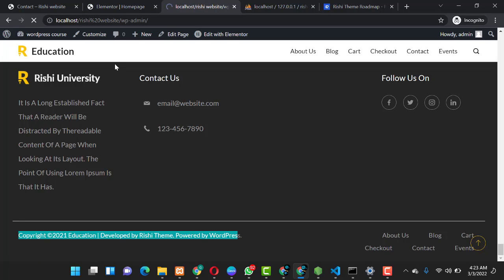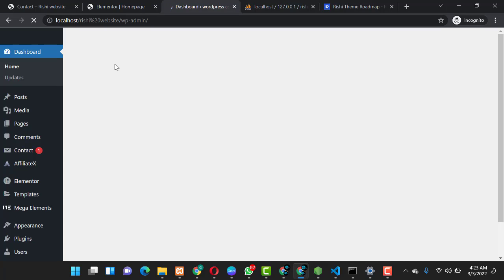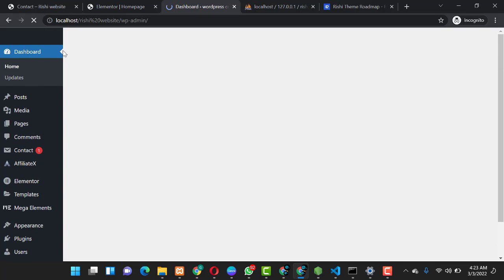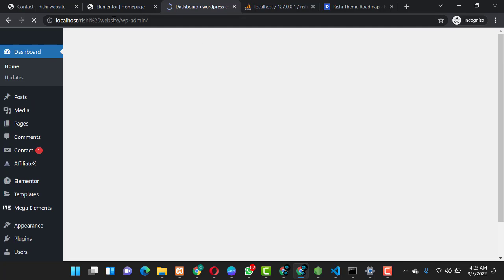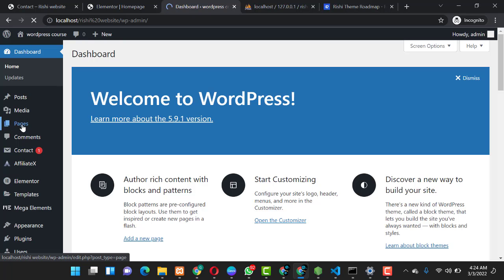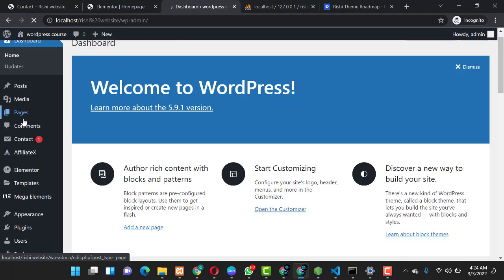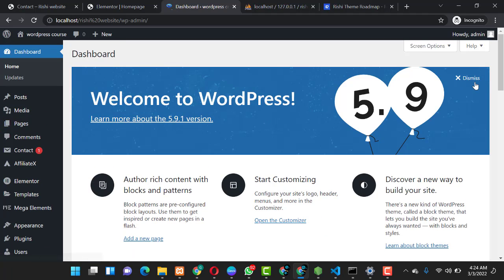Let me show you how you can create a page and how you can customize your menu. So guys, when you want to create a page in WordPress, you come over here to your dashboard. When you are on your dashboard, since it's taking time to load, let's just hold on. But you come over here to pages. When you are in pages, you click on pages. Perhaps, let me say it's still loading.